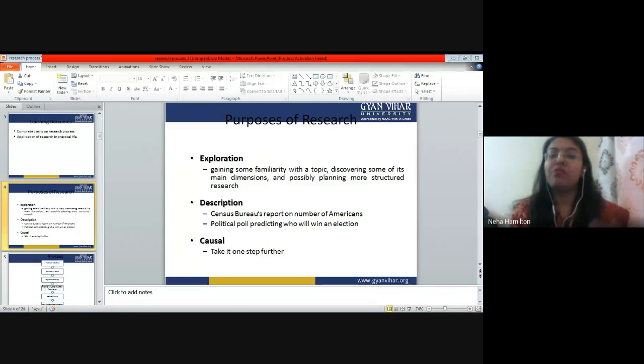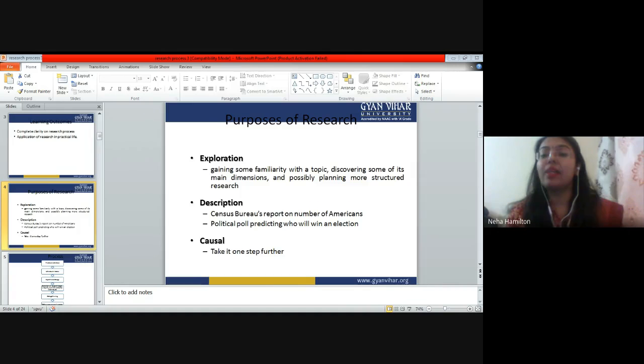So in exploration we are just exploring in which direction we need to go. For example, when the coronavirus pandemic hit the world, nobody knew that this was a viral disease, right? So earlier studies were carried out through the blood samples of the initial infected patients to find out what this disease is all about, right? Why is this spreading so fast?